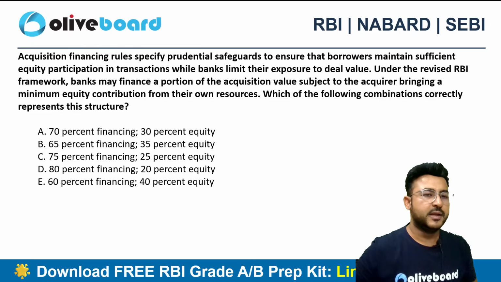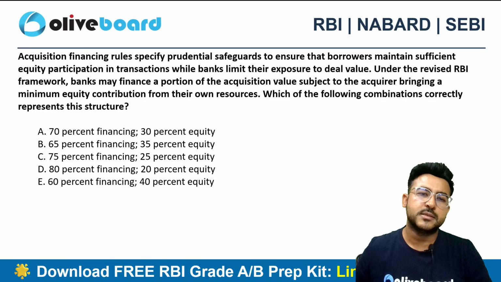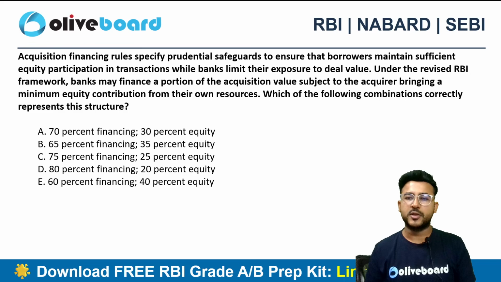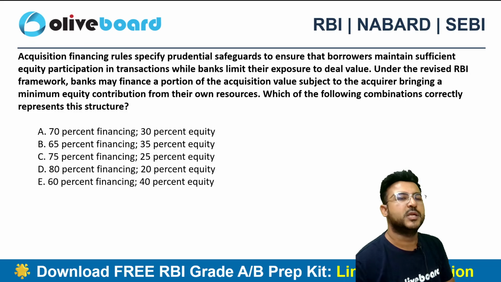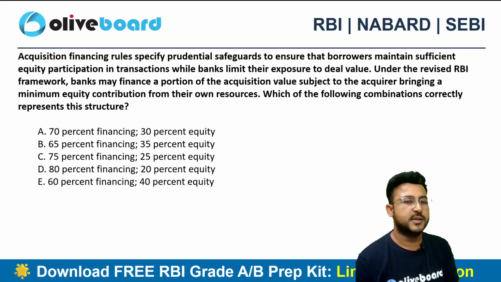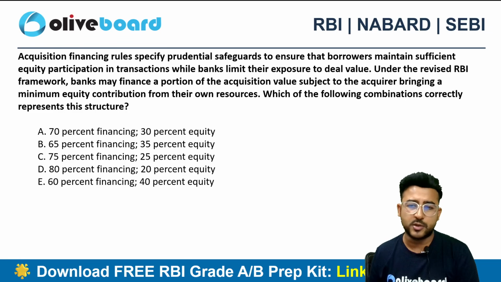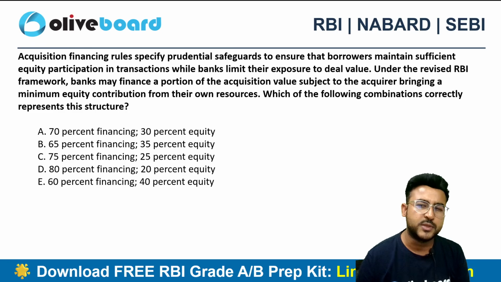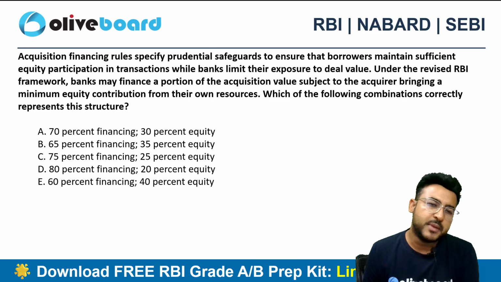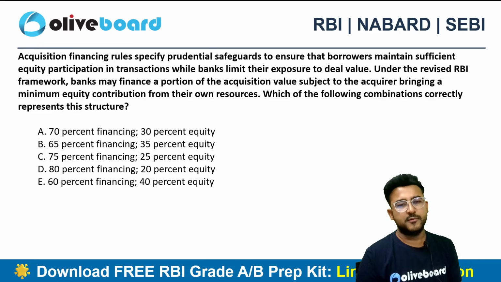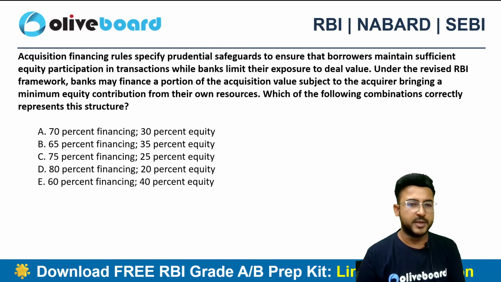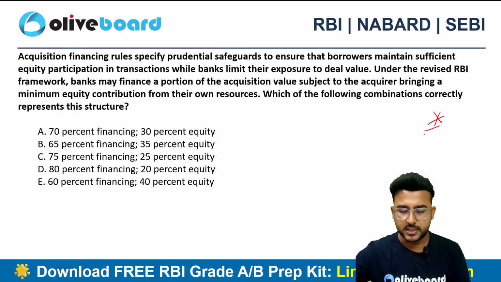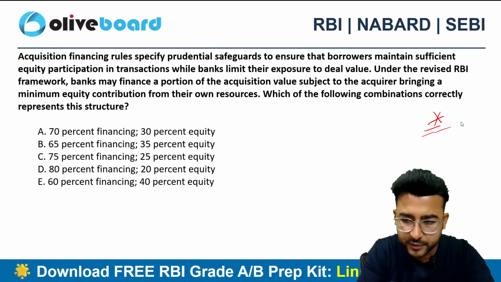This is also important. Acquisition financing rules specify prudential safeguards to ensure that the borrower maintains sufficient equity participation in the transactions, while the bank limits their exposure to the deal value. Under the revised RBI framework, banks may finance a portion of the acquisition value subject to the acquirer's minimum equity contribution from their own resources, right? So which of the following combinations correctly represents this particular structure? This is also going to be important for the examination.